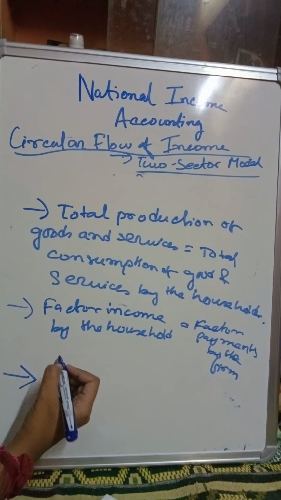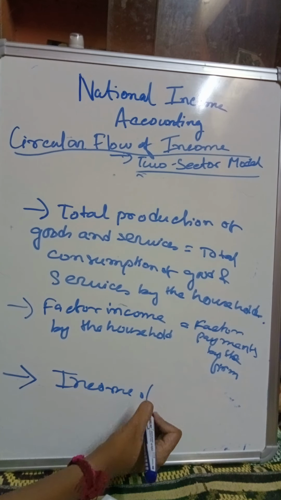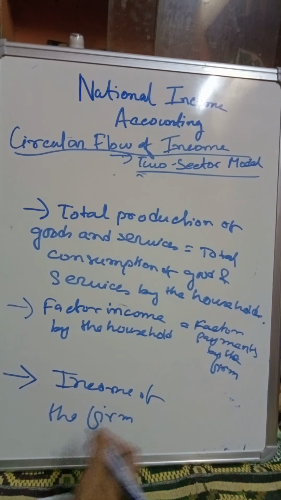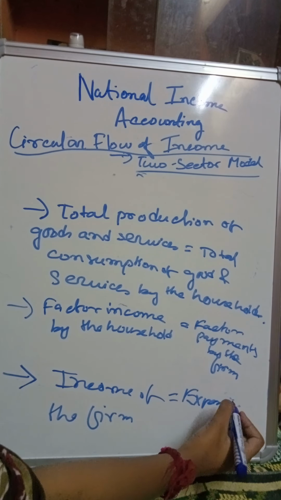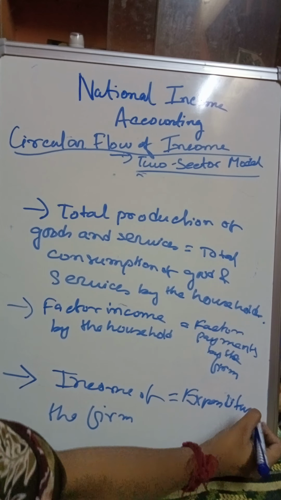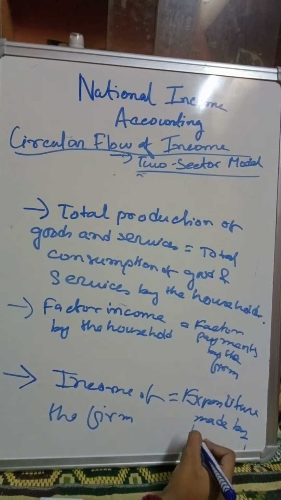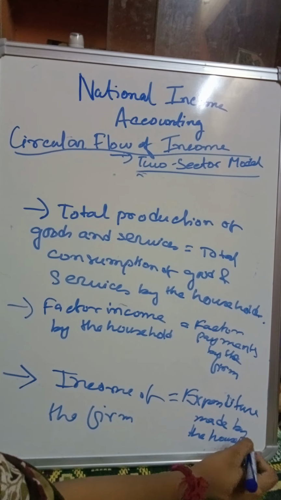And we will also consider that the income of the firm equals what? Expenditure made by the household, right? Expenditure made by the household. So these are the 3 points which we have to keep in mind.